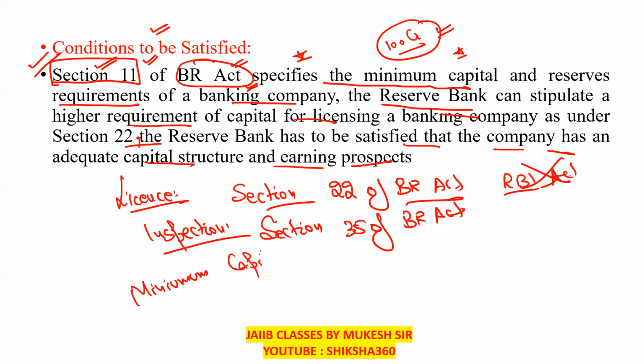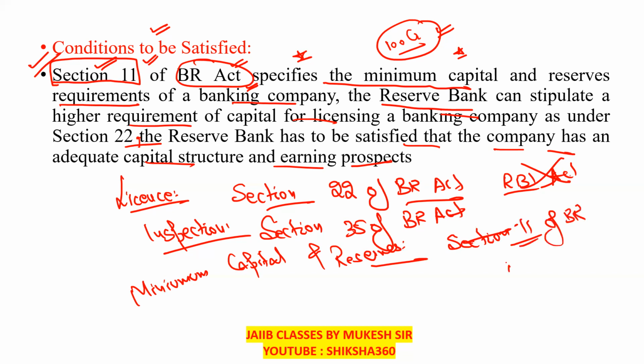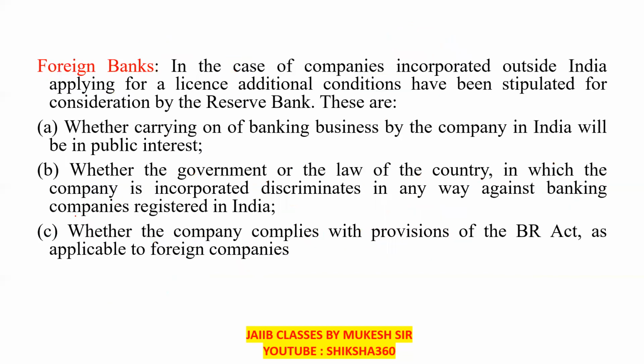Minimum capital and reserves. Section 11. Okay, so up to this point, we have to remember these three things. And for the license, they have to apply within 6 months. Now let's move to the next one.